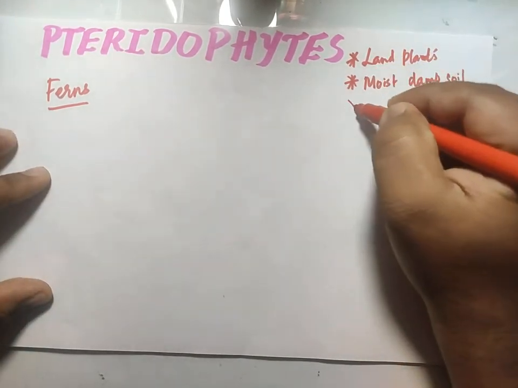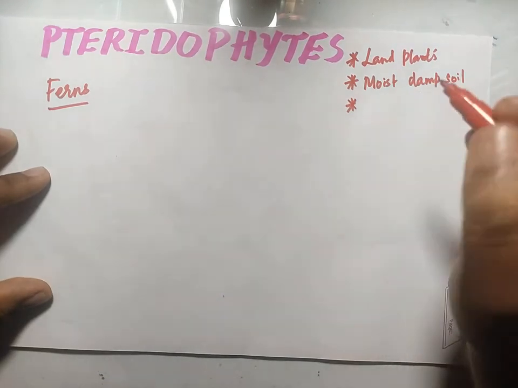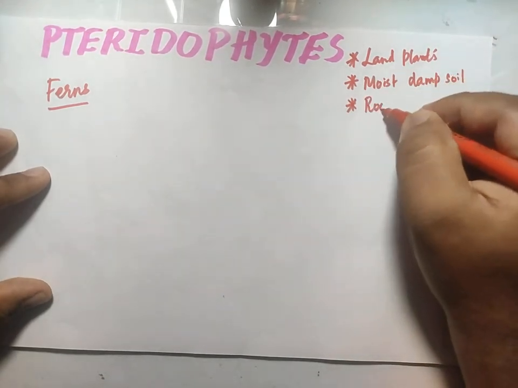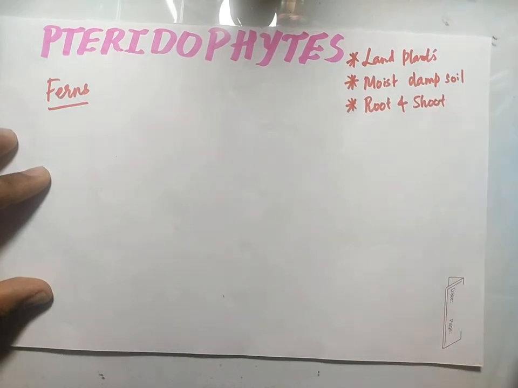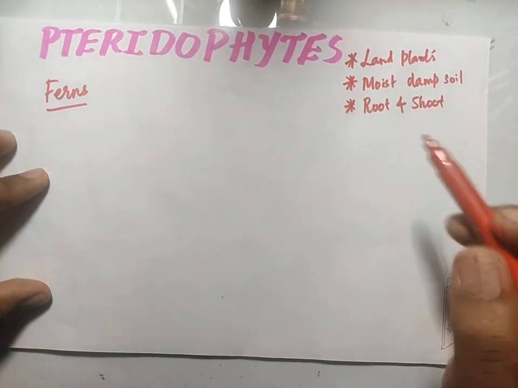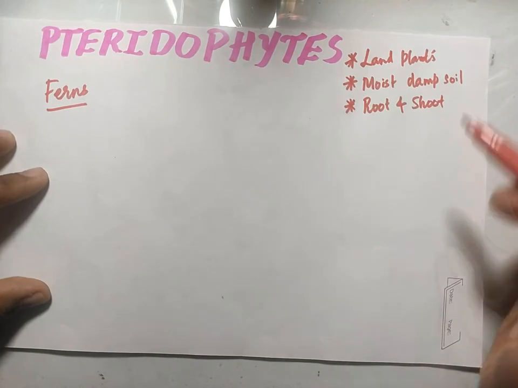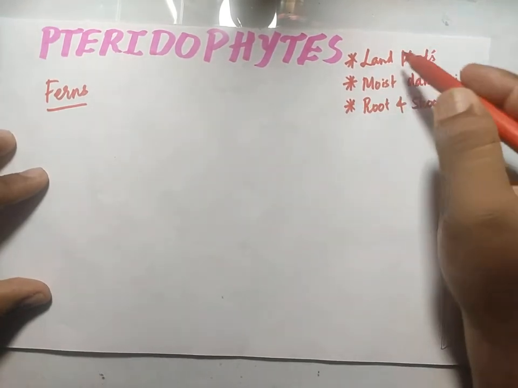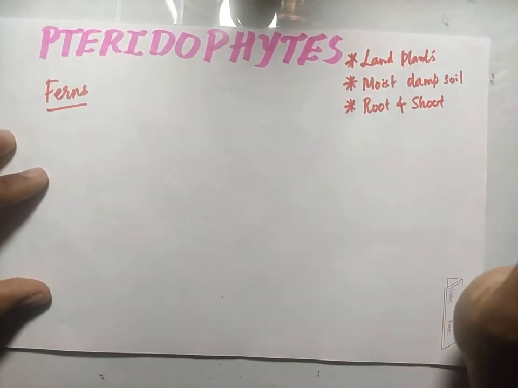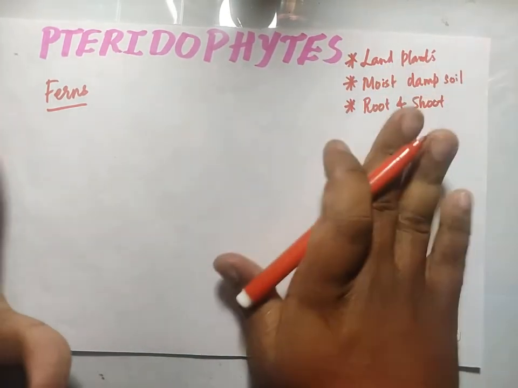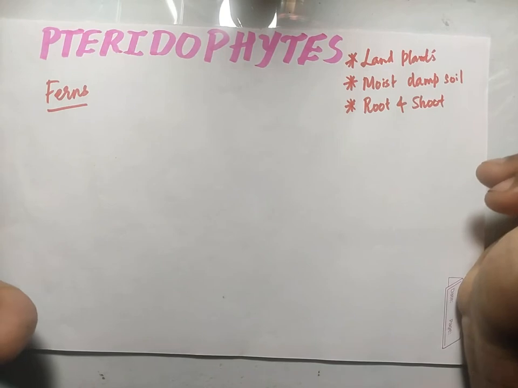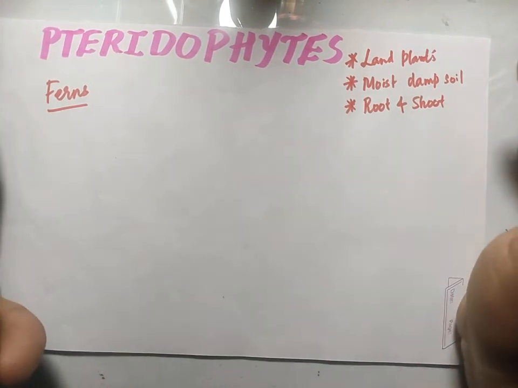Then the third point is they have a separate root system and shoot system. See here, 3 points are very important. They have a separate root system and shoot system. If you write these 3 points, or if you understand these 3 basic characters of the pteridophytes, 50% of your work is over. Okay, now let us come to the general characters of the pteridophytes.